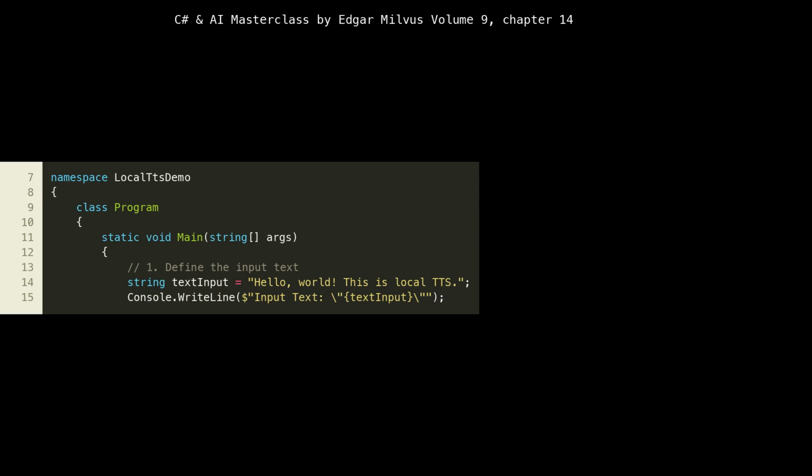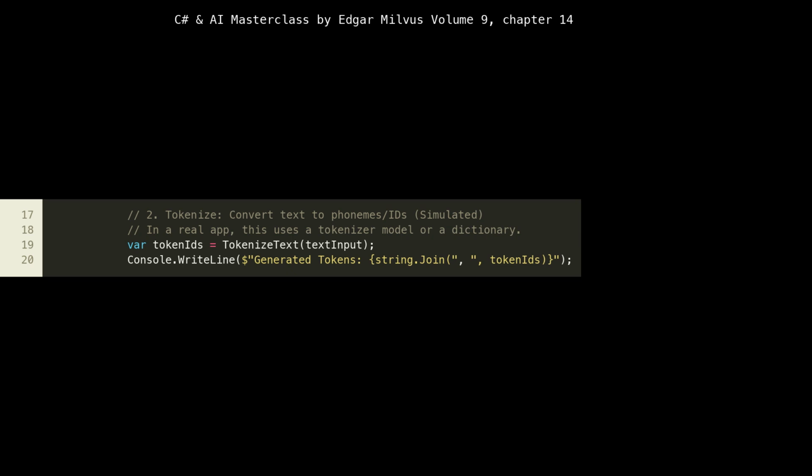We start by defining our local TTS demo namespace, which helps organize our code and prevent naming conflicts. Inside, the program class contains our main method, the entry point for our console application. At line 14, we declare a simple text input string. This is the text we want our text-to-speech, TTS, system to convert into audio. This initial step simulates the user providing input to our system.